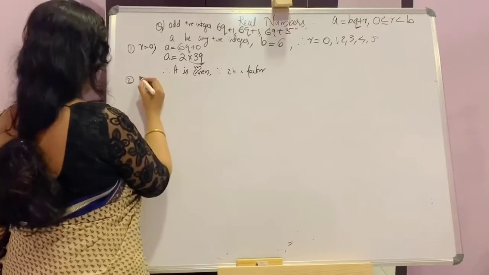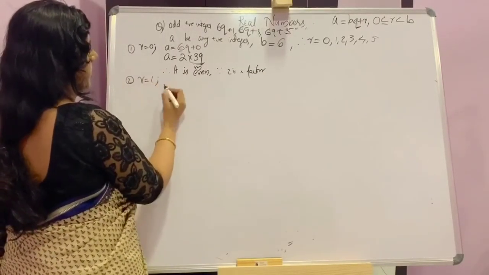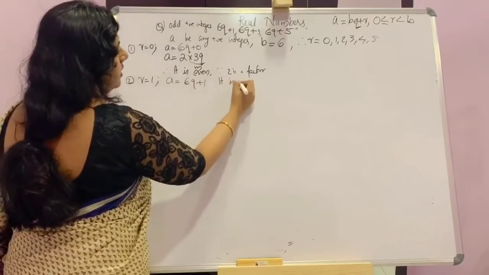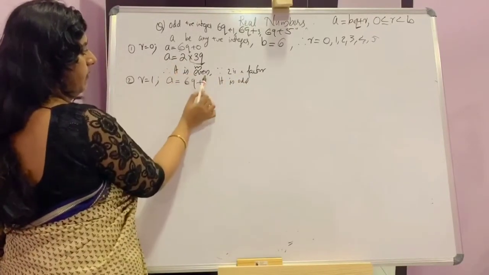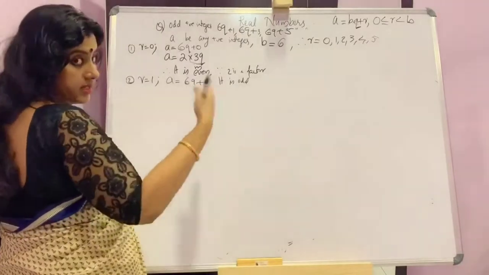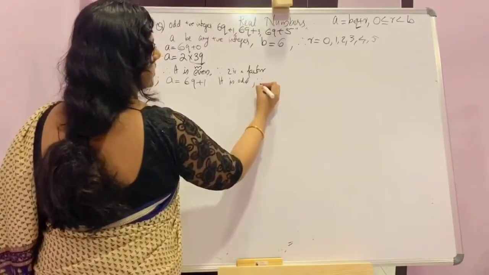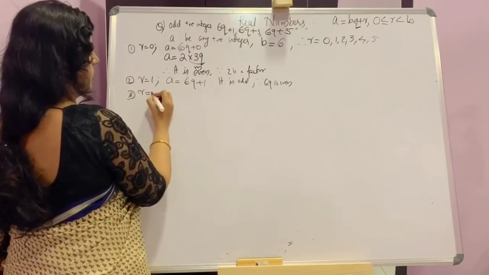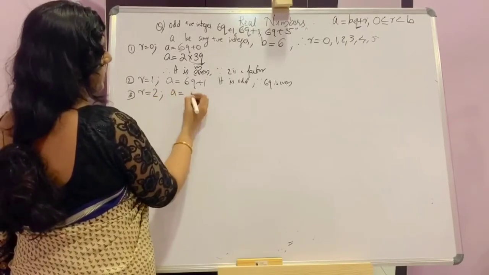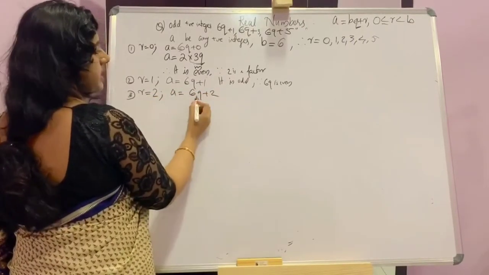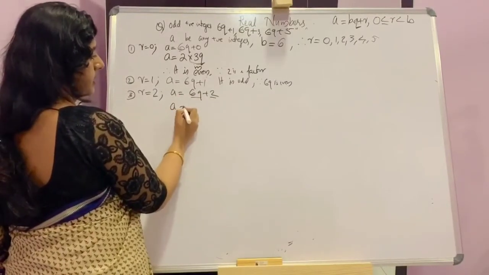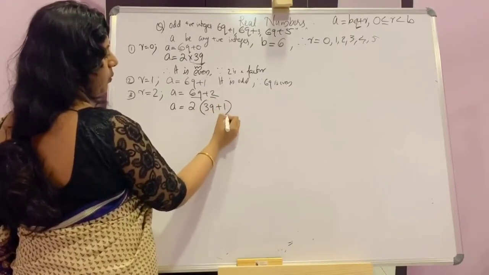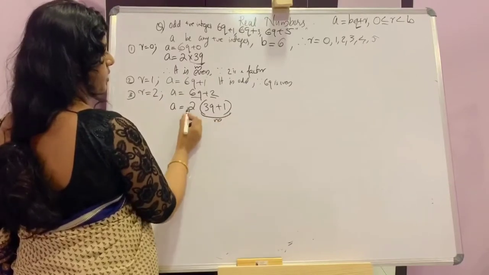Second case, r is equal to 1. Then a is equal to 6q plus 1. It is odd. Reason is 6q is even, we have proved, then 6q plus 1, that is the next number to 6q, will be odd. Third case, r is equal to 2, then a is equal to 6q plus 2. Taking 2 outside from these two terms, a is equal to 2 into 3q plus 1. It will be m, that is 2m.